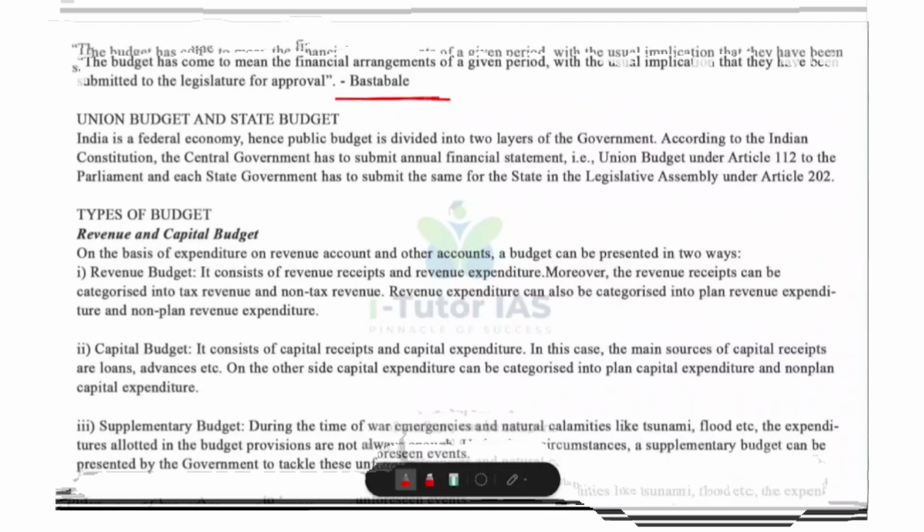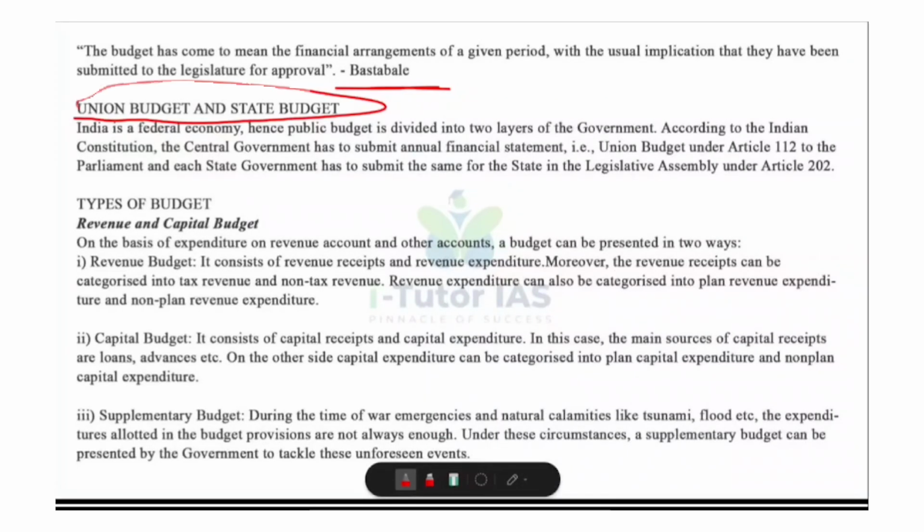Okay, now we are going to learn about union budget and state budget. India follows a federal system, so budgeting happens at two levels, union budget and state budget. Union budget, it is prepared and presented by the central government. It is the annual financial statement required under Article 112 of the Indian Constitution.